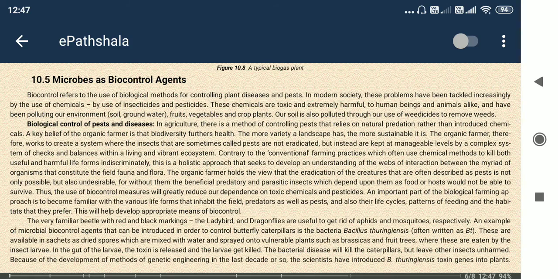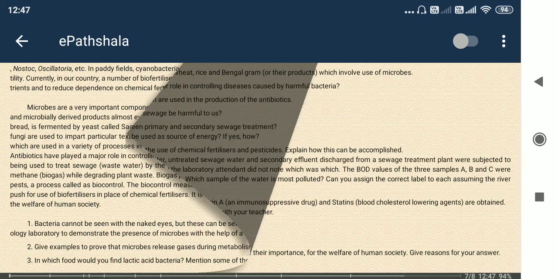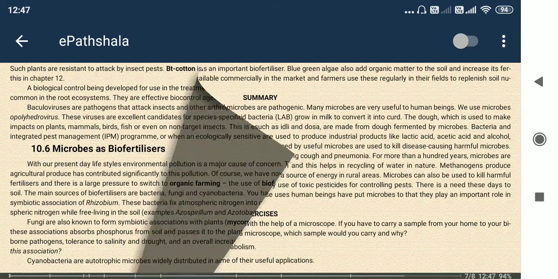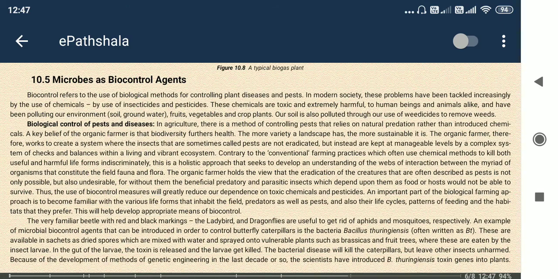So microbes as biocontrol agents. Microbes as biocontrol agents means, pests. What is a pest? Pests destroy the production of agricultural things. Okay, whatever agricultural crops we are focusing on for farming are destroyed by pests. These are one type of organism, mainly insects. So we need to control these.